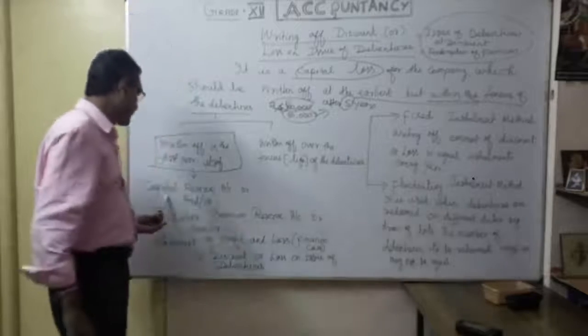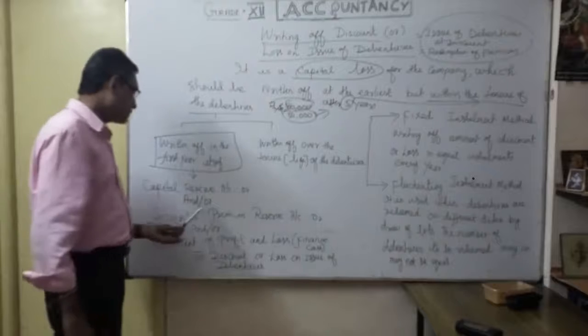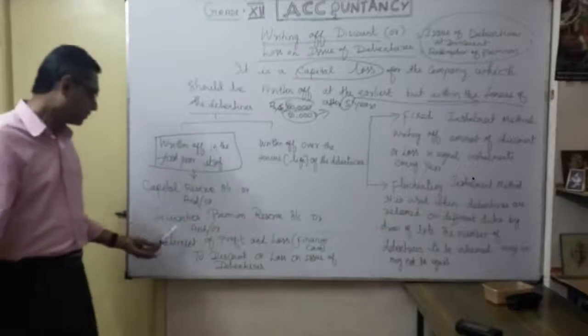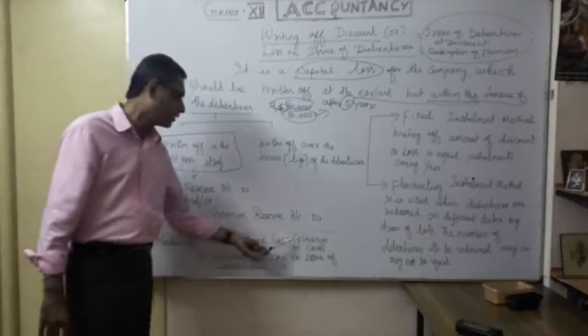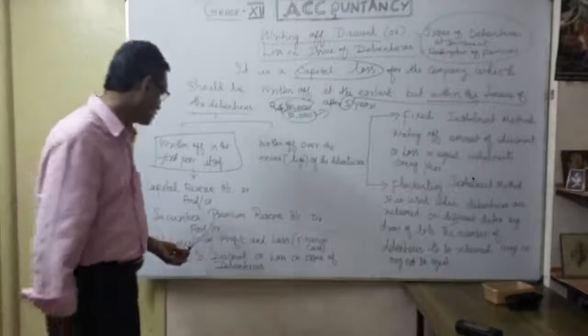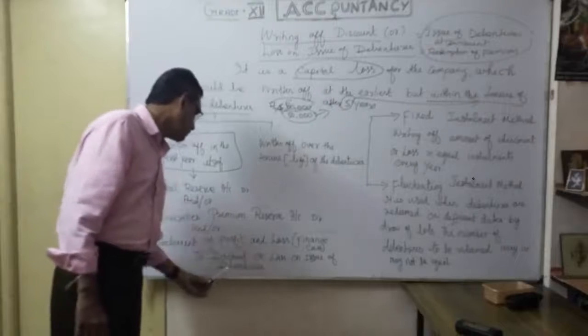It can be from capital reserve, securities premium reserve, or from the company's profit, that is, the statement of profit and loss, also called finance cost, for the discount or loss on issue of debenture.